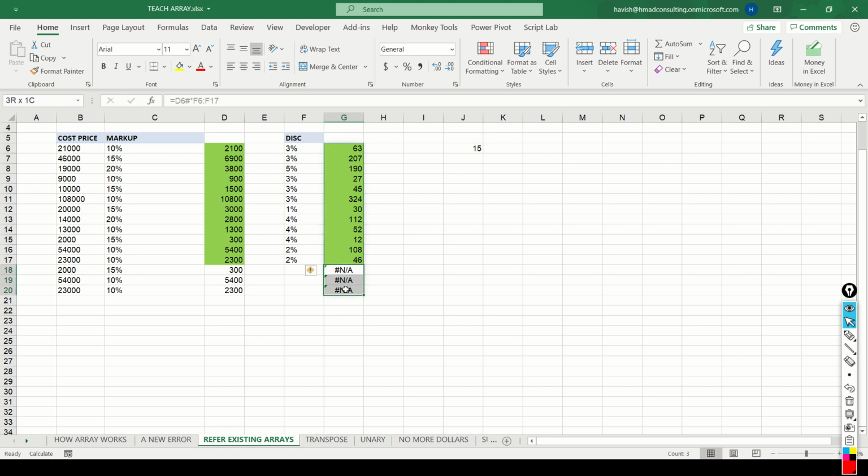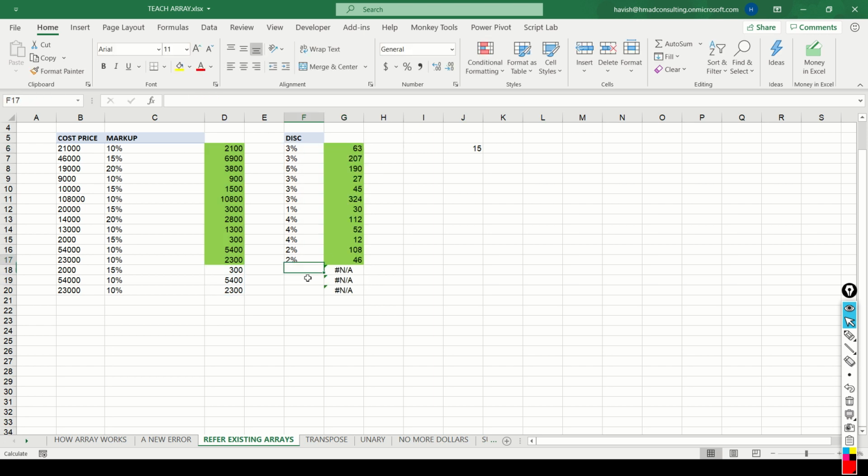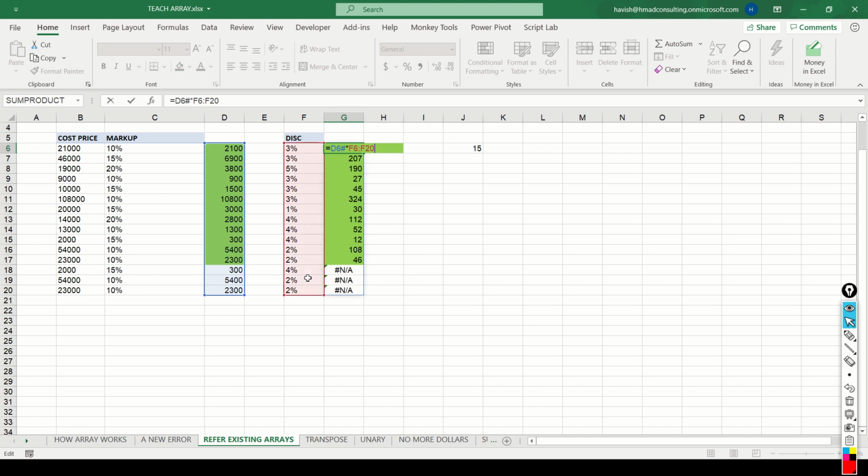Of course, here there is an NA because now my D6 has 15 values in it, but my discount percentage is only available for 12 values. But the moment I put some more discount percentages here and we change it to F20, it will work perfectly.